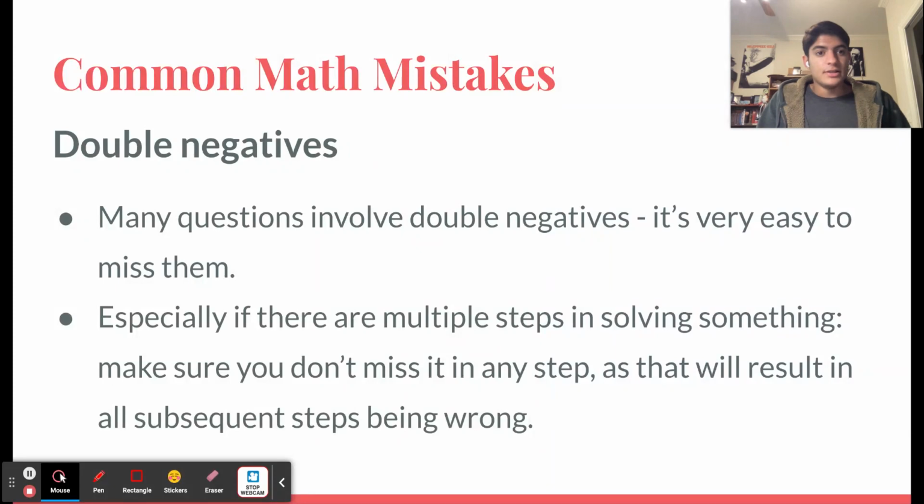So the first mistake like this is double negatives. Lots of questions involve double negatives and it's very easy to miss them, especially if there are lots of steps in solving something. If you miss it in any single step, that will result in all the subsequent steps being wrong and you will get the wrong answer.